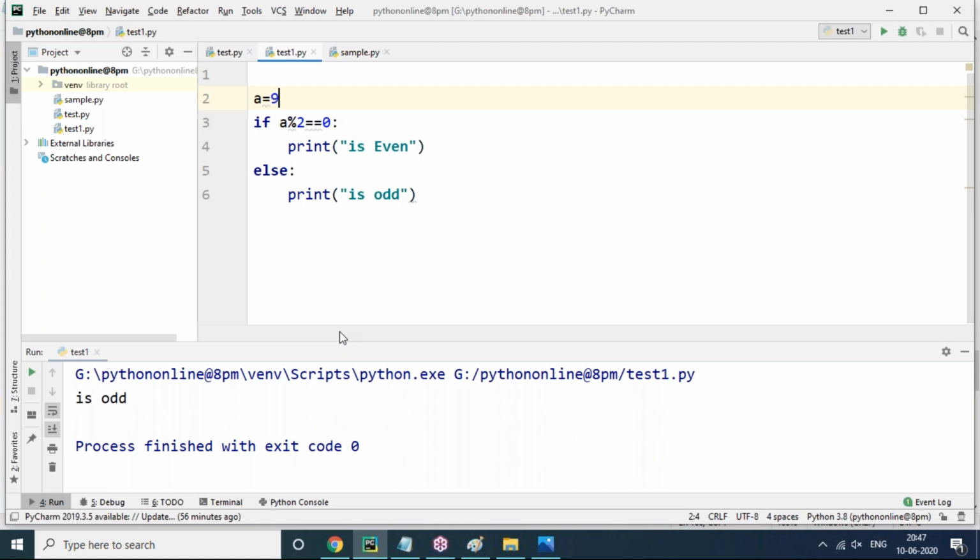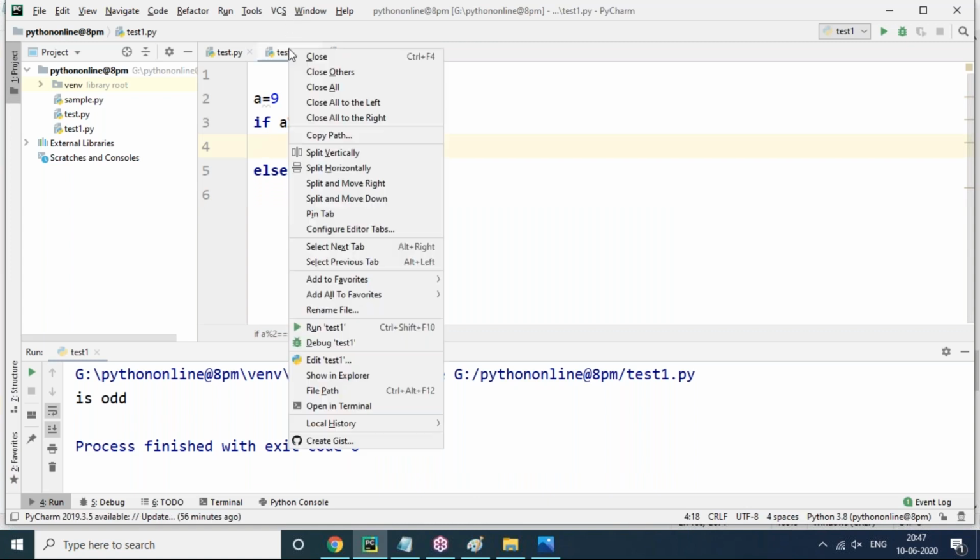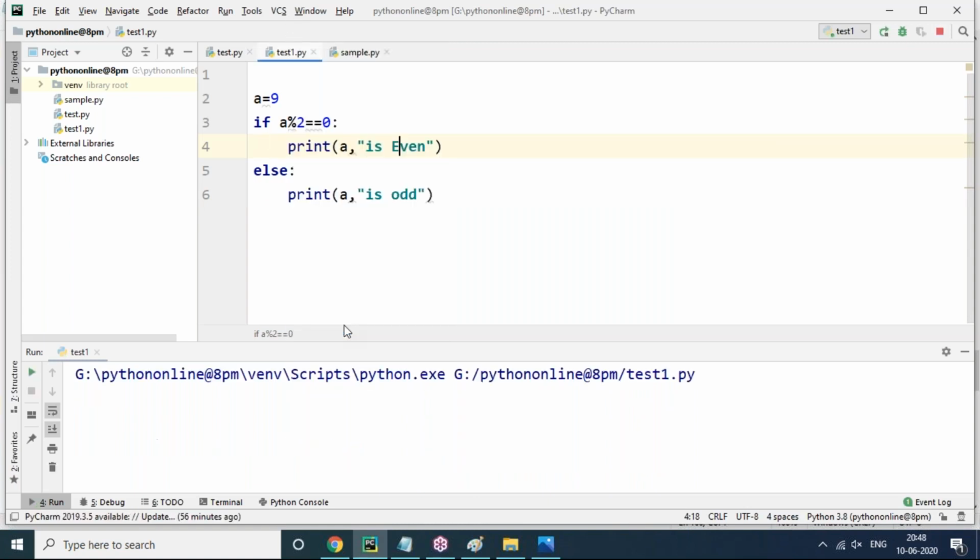Yes. For example, sir, here it says odd, even, but my output should also show the values, like 9 is even, 9 is odd, like that. At that time we can use a comma here. A is your input value, no? So yes. Now we can see this time 9 is odd, or else you can change the value, 8 is even, like this you can get 8 is even. So this is how we check the condition.